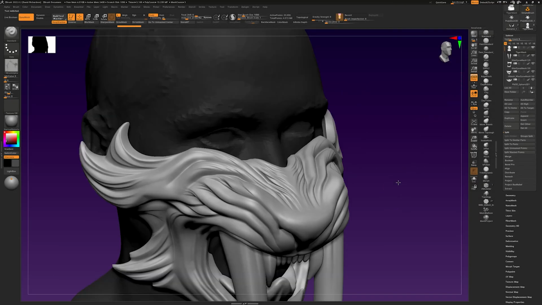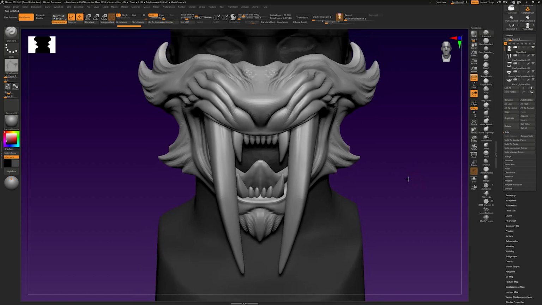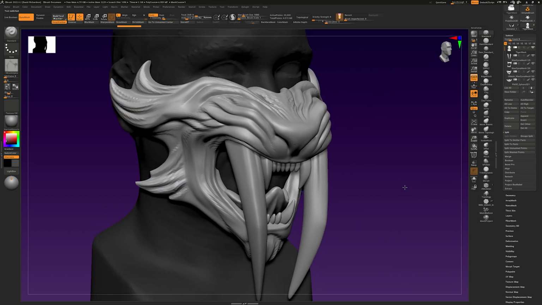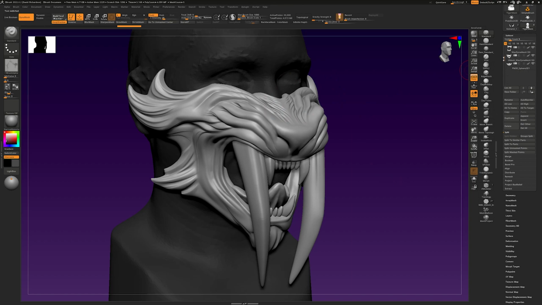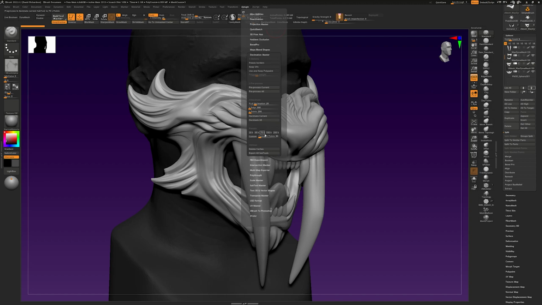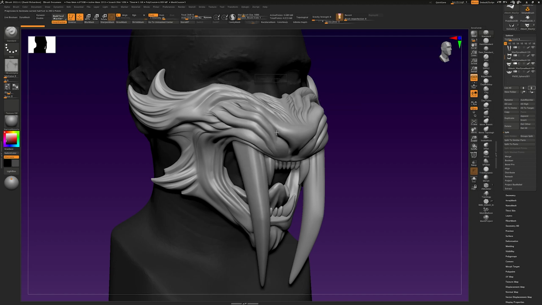So the first thing we need to do before we bring this into Painter is make sure it is manageable. So we're going to decimate everything here. It doesn't need to be super low, just enough so that Substance Painter can handle it. At the moment, this main part of the mask is at 3.6 million points, so we're going to bring it down to only 250k points. You just need to go into Z plugin, then go into Decimation Master and press that button.